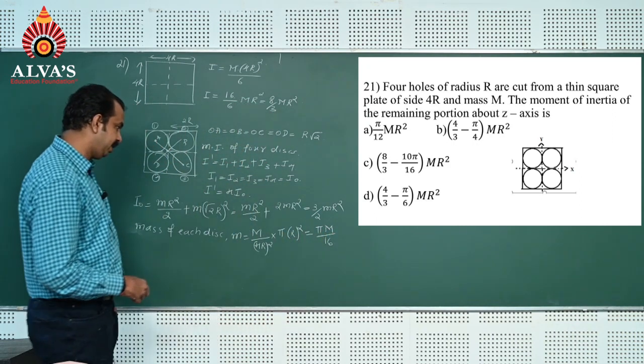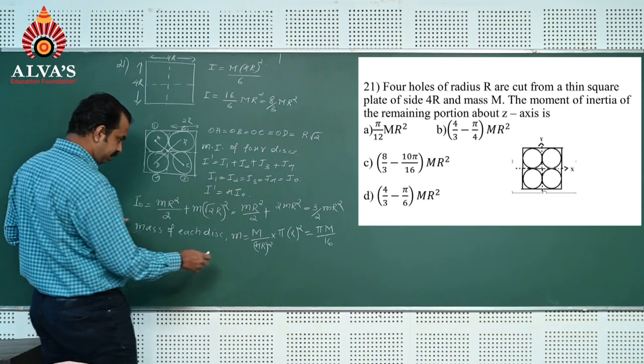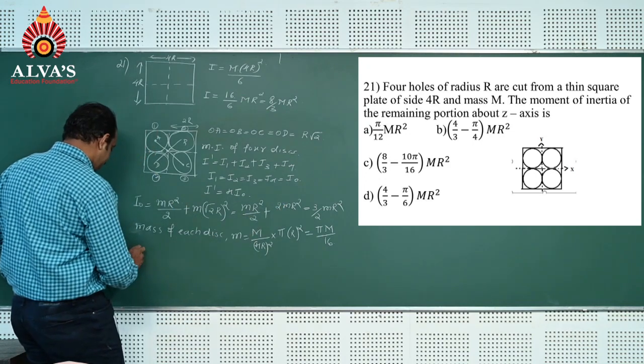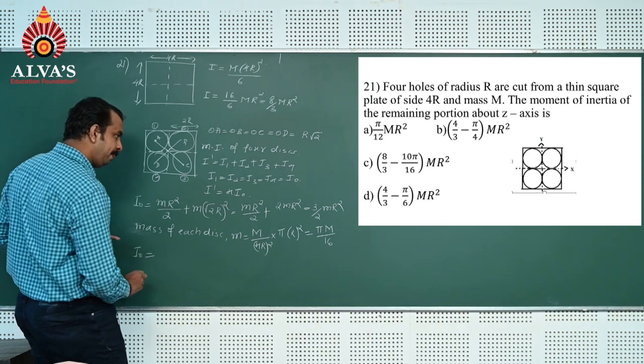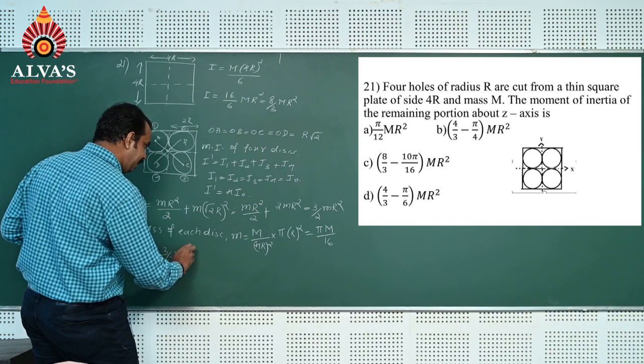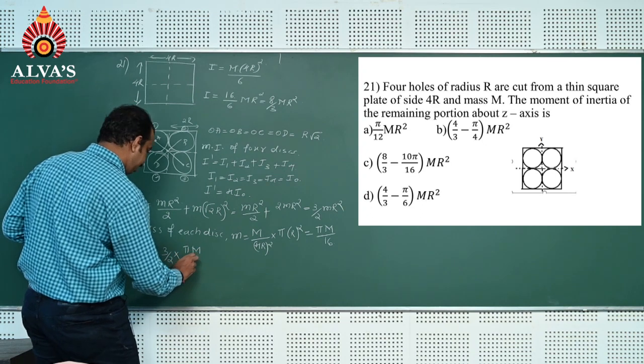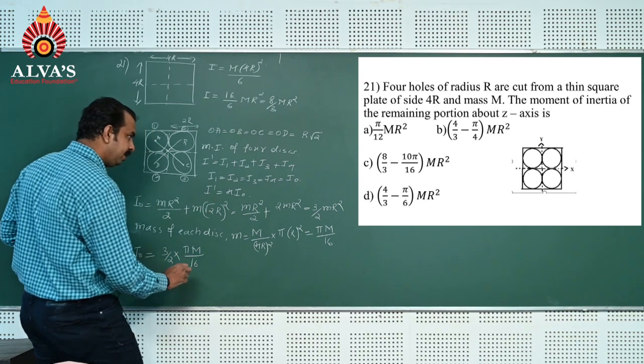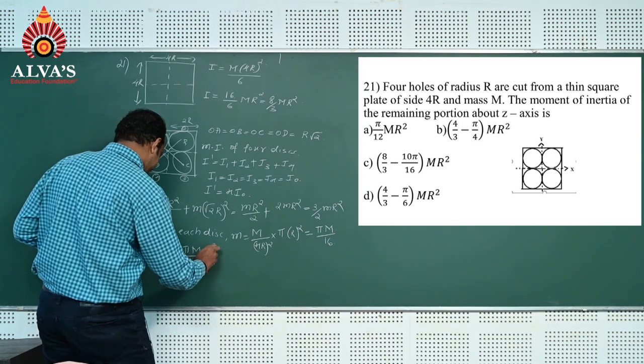R square gets cancelled. When I substitute this value here, I0 is equal to 3 by 2, mass is pi M divided by 16, into r square.